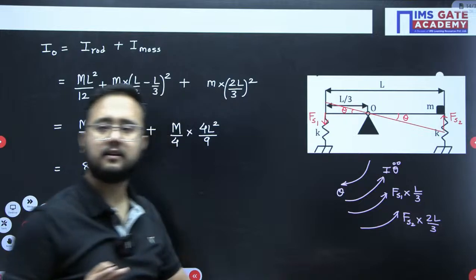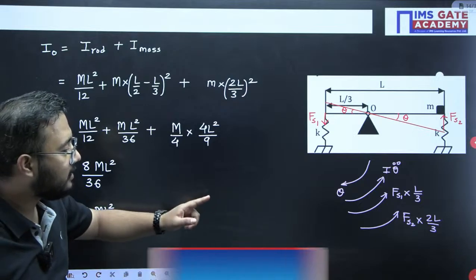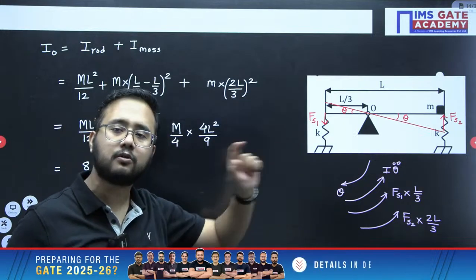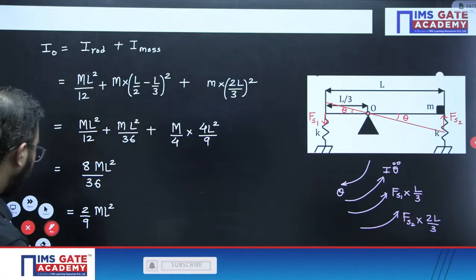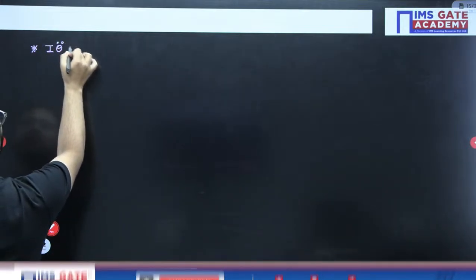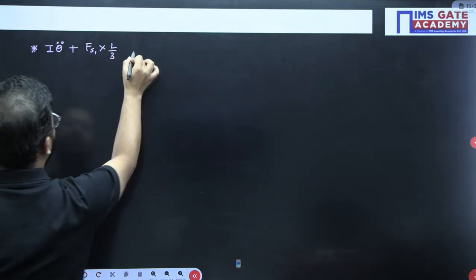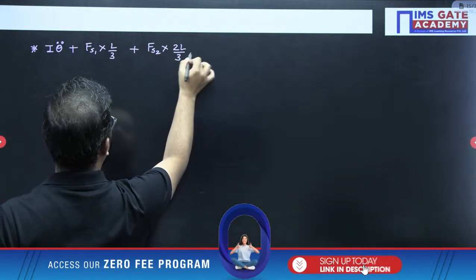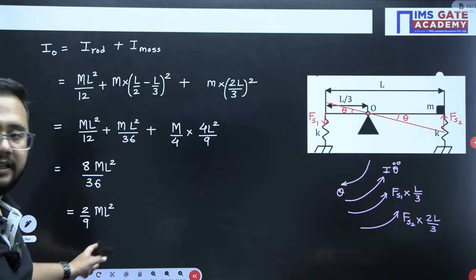Both moment values are in the same direction, right? So all the torque values I will add and equate with 0, because I have added the inertia torque. So the total summation of torque has to be 0 using the D'Alembert principle. So let us write that: Fs1 multiplied by L by 3, plus Fs2 multiplied by 2L by 3, equals 0. Now what is the mass moment of inertia value? 2 by 9.